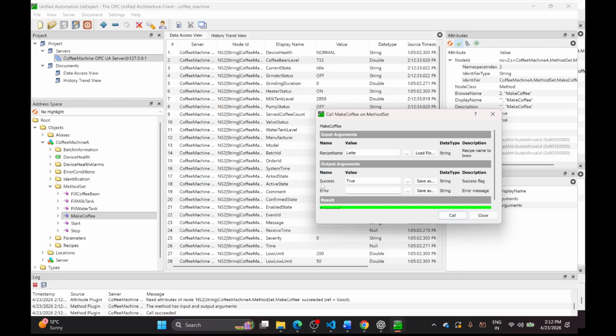So here you can see that the success flag is true. That means that the coffee is made successfully. Else it will show the error message.